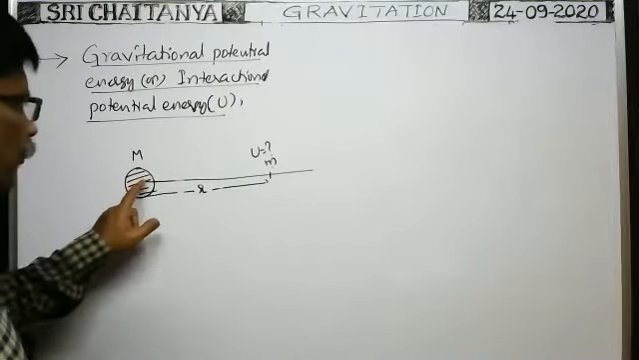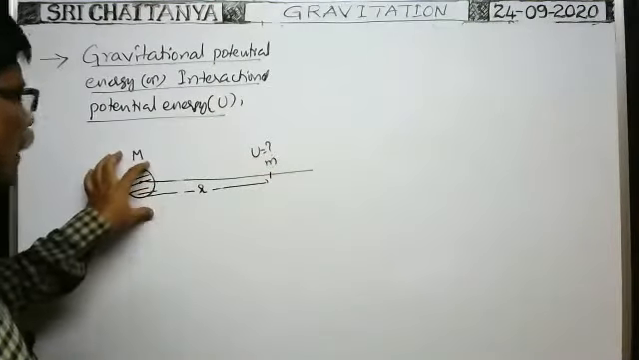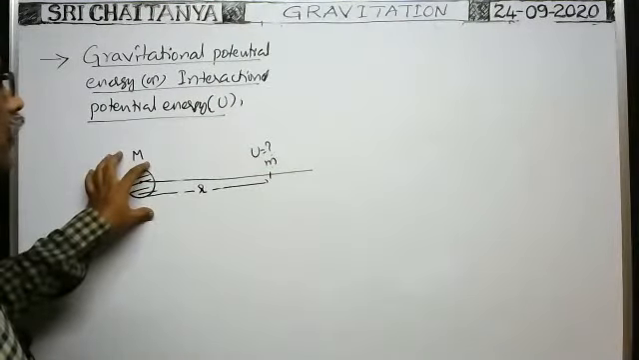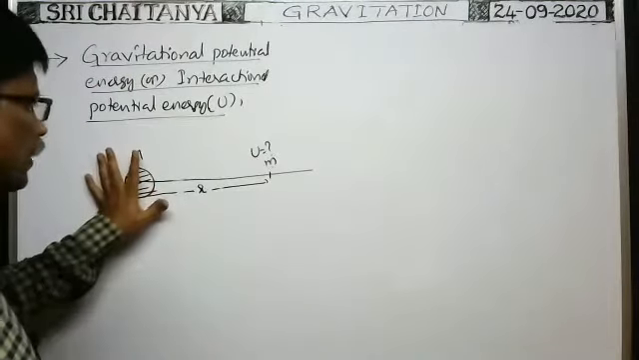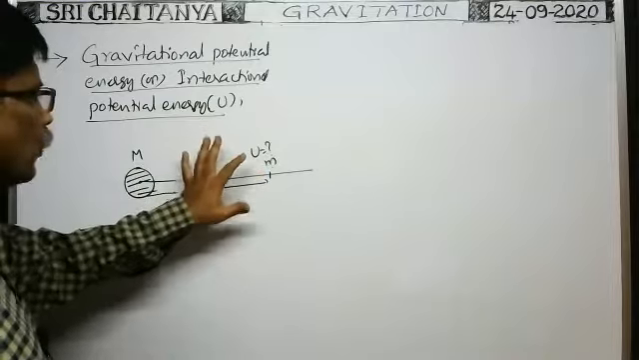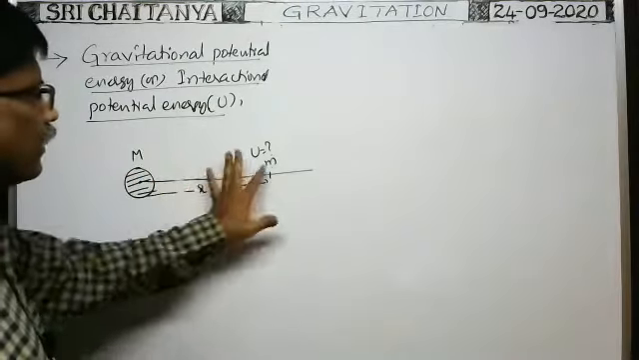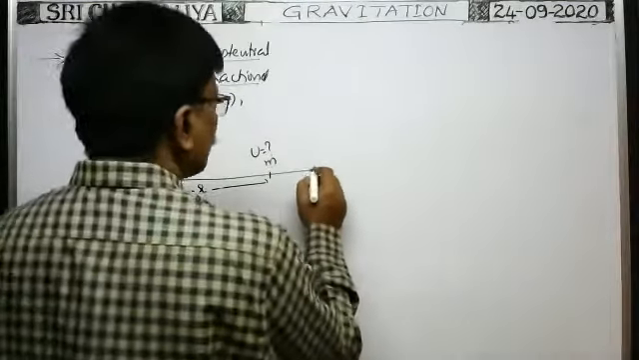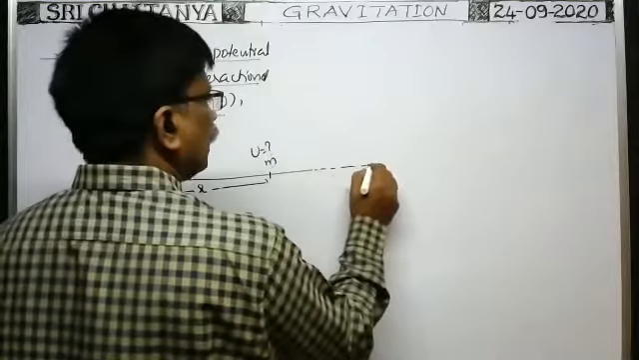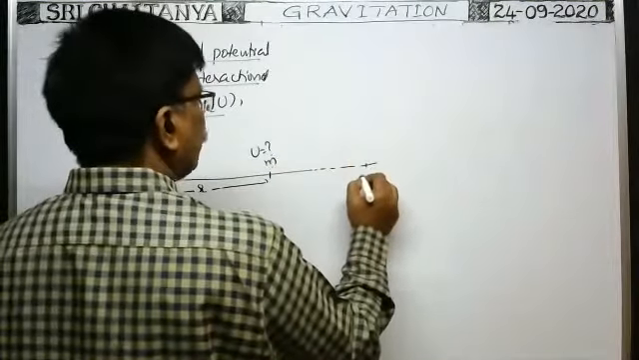Because of the gravitational force of attraction acting on the particle due to this mass capital M, some energy is possessed by the system of two particles. Suppose it is fixed, then this particle possesses interaction potential energy because of this gravitational force of attraction, or interaction, between them. How can we find this? In order to find the interaction potential energy, imagine that the same mass is initially at infinity.